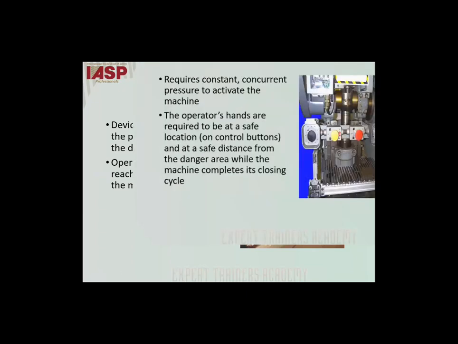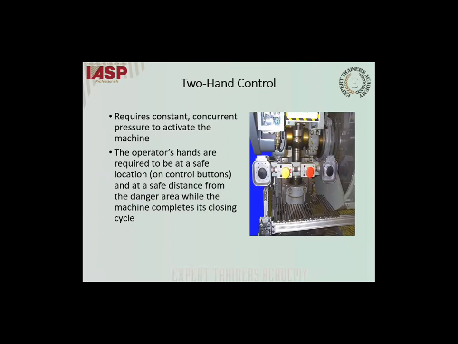Two-hand control. How does this system work? Both hands of the operator must be on the controls. Only then can the machine operate. Even if you release one hand, the machine will come to a stop. It protects the hands of the operator. That's the principle of two-hand control. Moving on to the next slide.